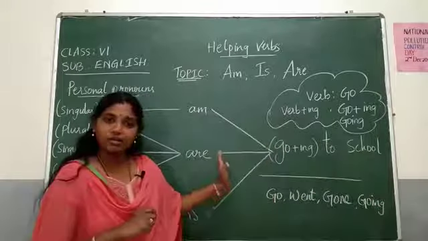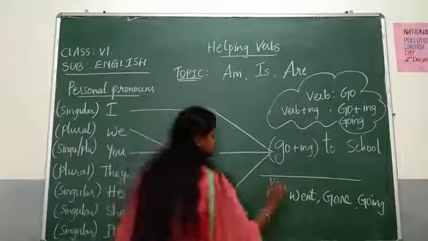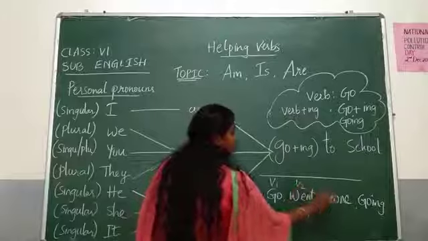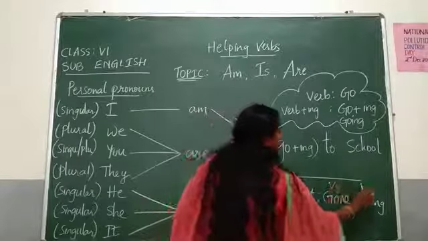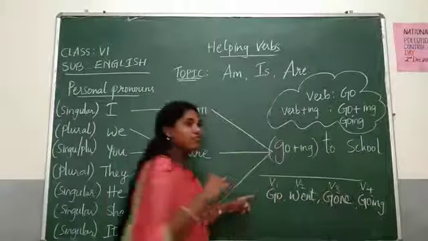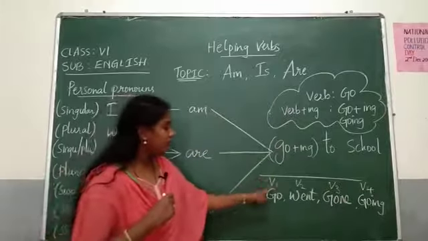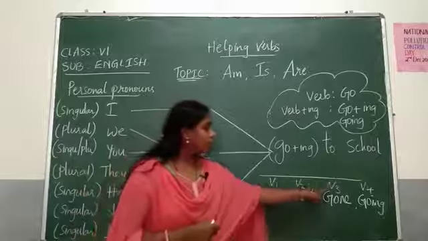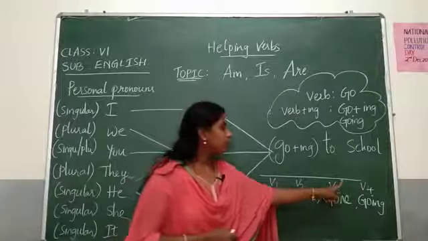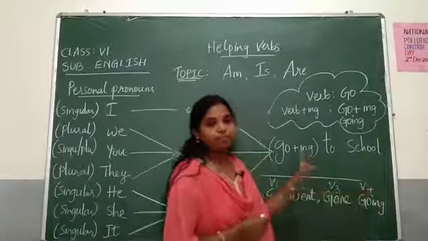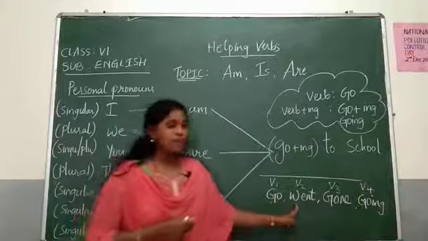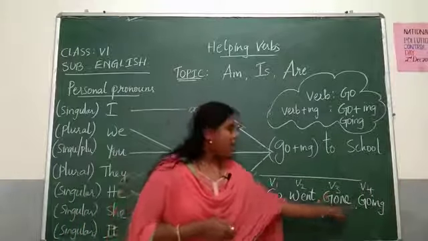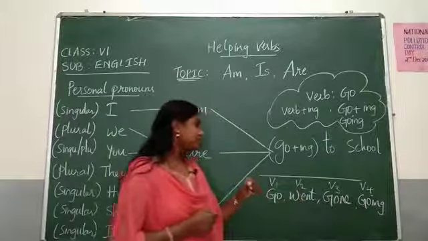These are called verb forms. This is V1, this is V2, this is V3 and this is V4. V in the sense verb: verb form 1, verb form 2, verb form 3, verb form 4.